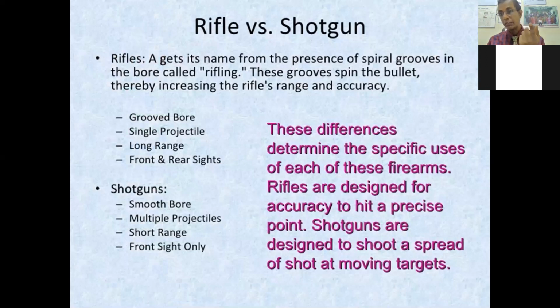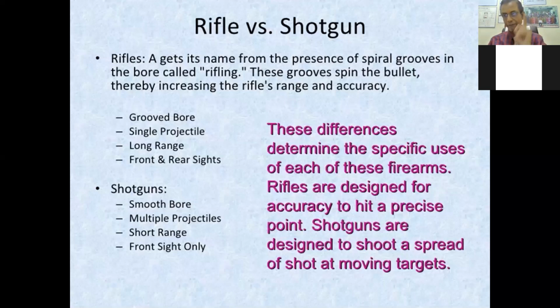So what is the difference between the shotgun and rifle? I already told. What are the important points of a rifle firearm? Grooved bore, single projectile, that is, only one bullet, and it is for the long range. And second, there are front and rear sights for the aiming purpose. So those are the important features of a rifle firearm. While shotgun firearms are smoothbore. This is the very important difference.